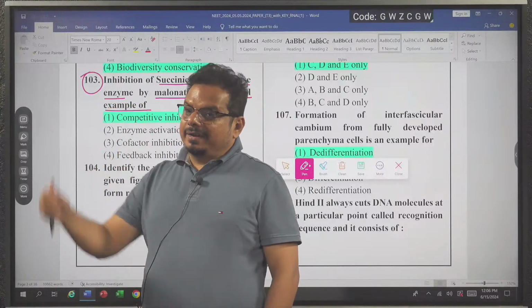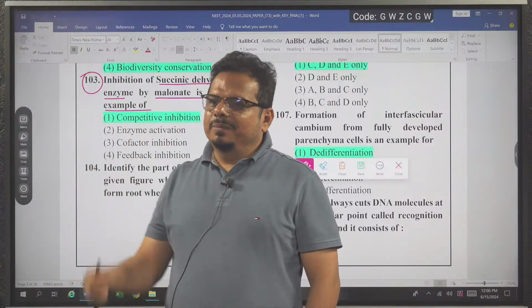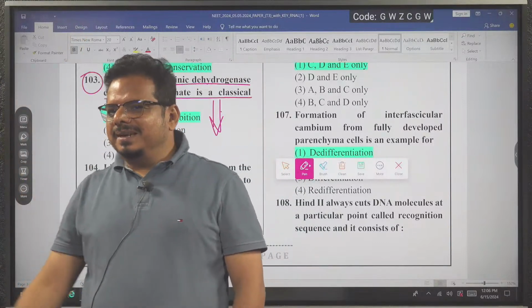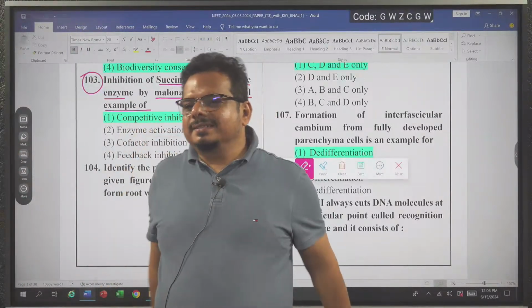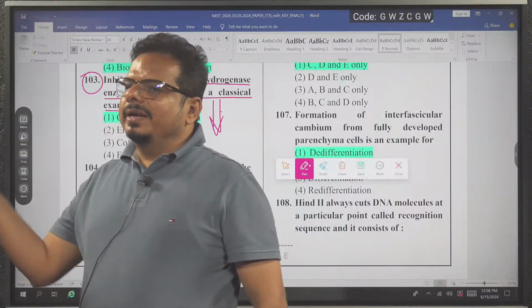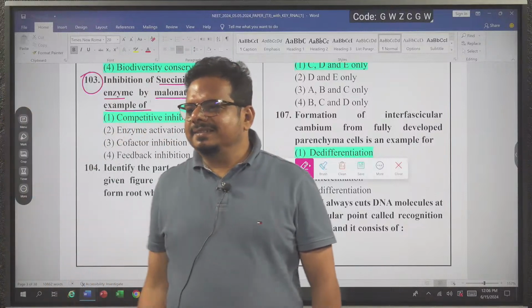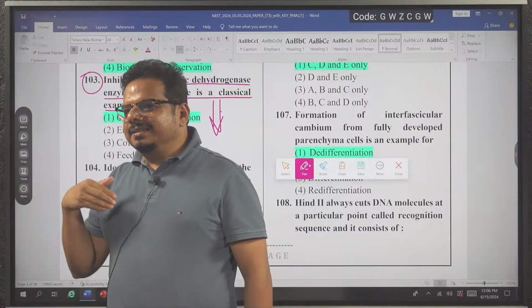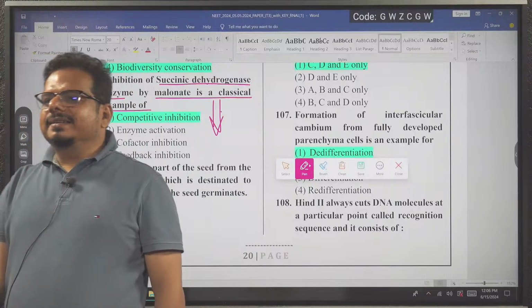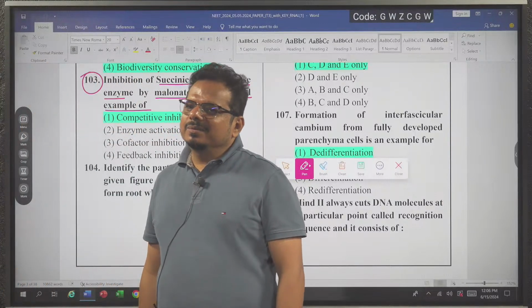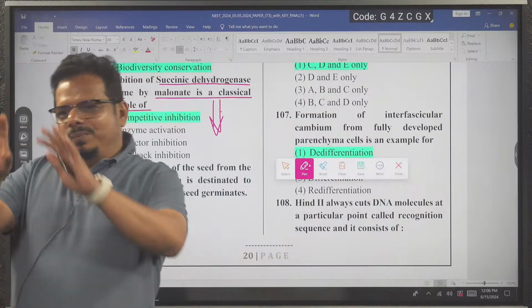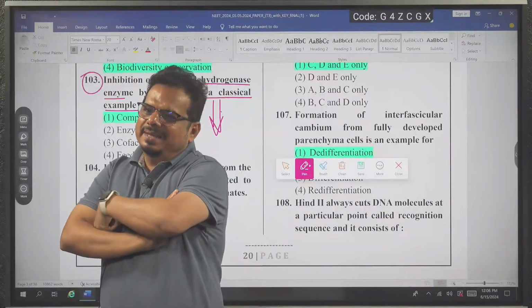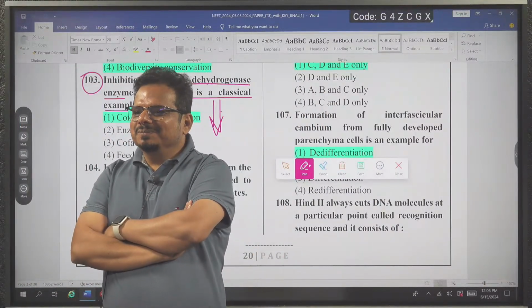If we talk about some of the important steps of the Krebs cycle, what is happening? Oxaloacetic acid reacts with acetyl coenzyme A forming citric acid. I am telling NCERT things. Citric acid is converted into alpha ketoglutaric acid. Alpha ketoglutaric acid converts into succinic acid. Succinic acid converts into fumaric acid. Fumaric acid converts into malic acid, then into oxaloacetic acid. I hope everyone knows about these reactions.